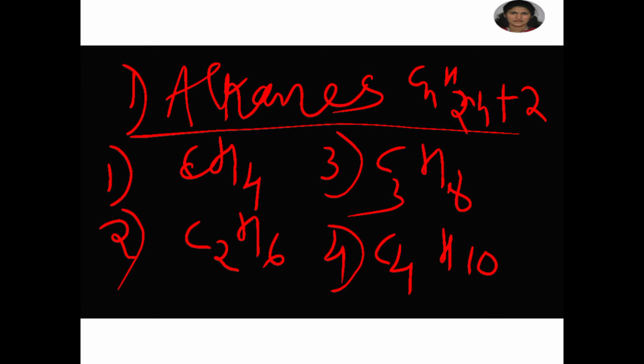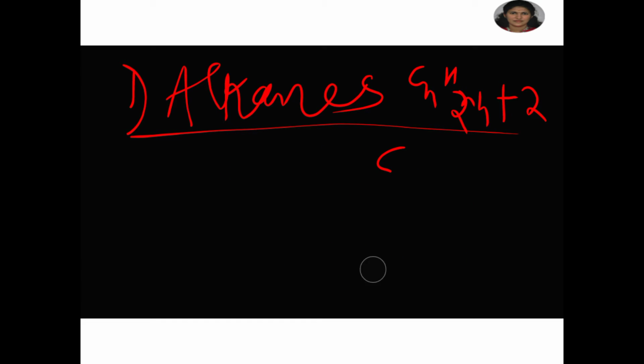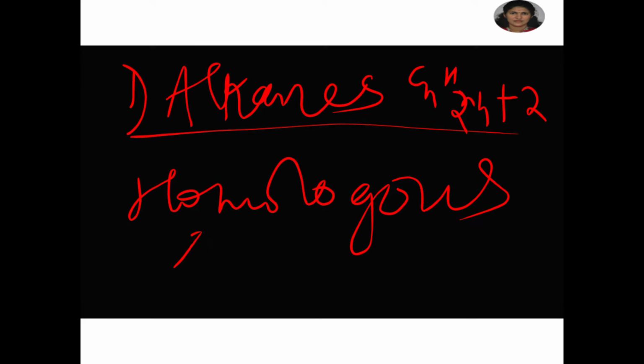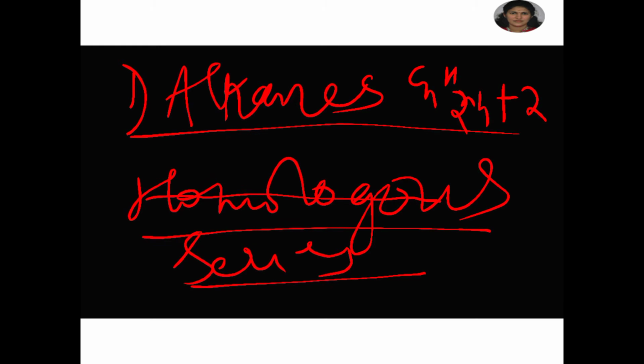A homologous series is simply a series of compounds in which the molecular formula of a compound differs from those of its neighboring compounds by a CH2 group. That is known as homologous series.